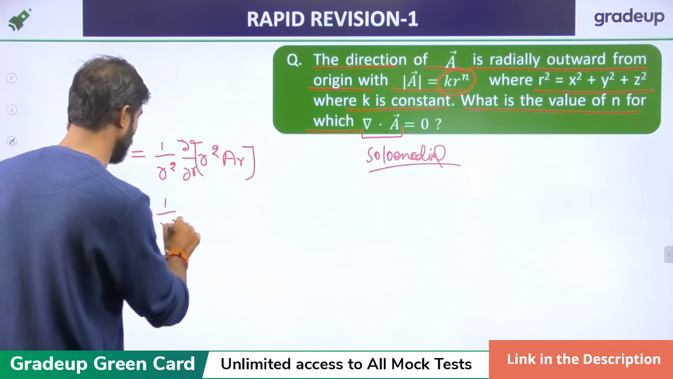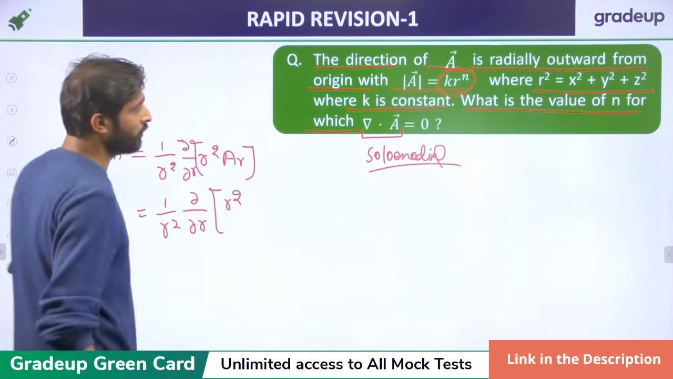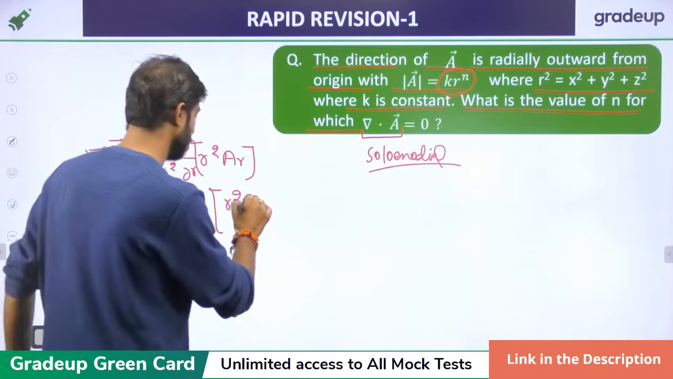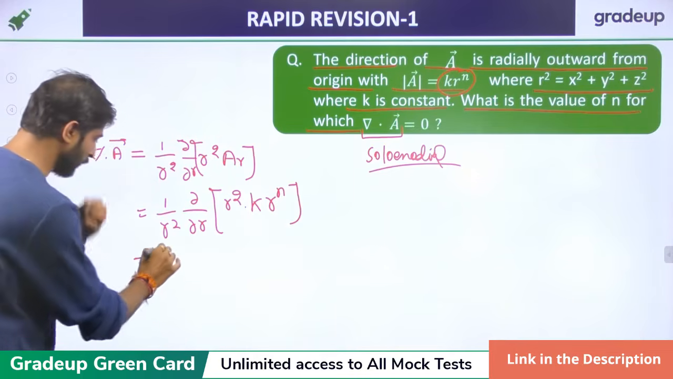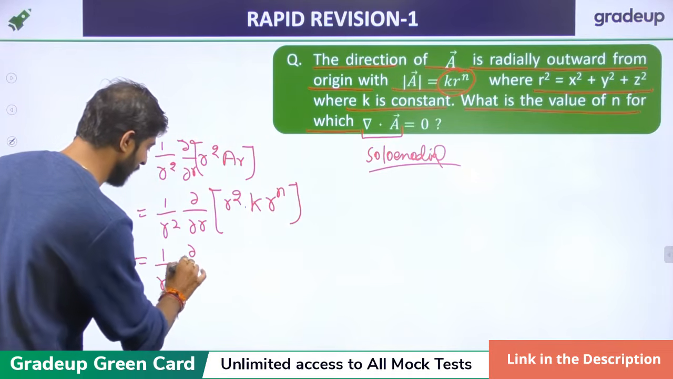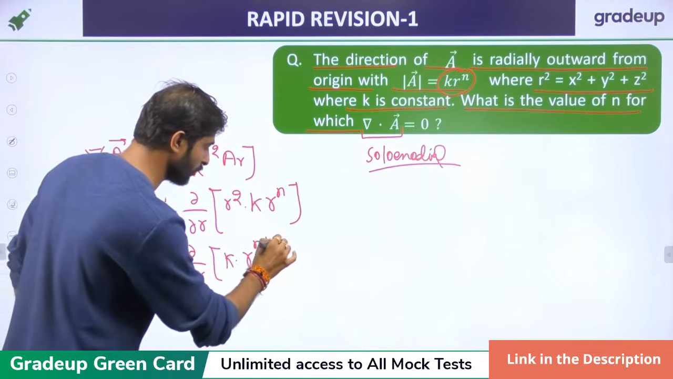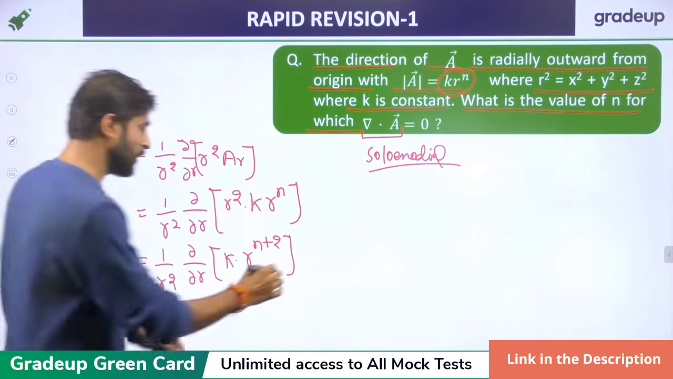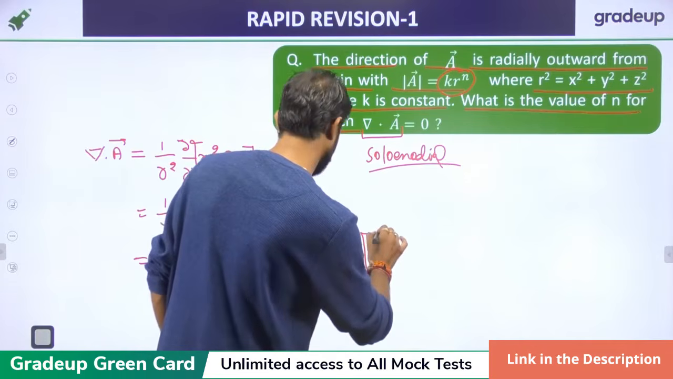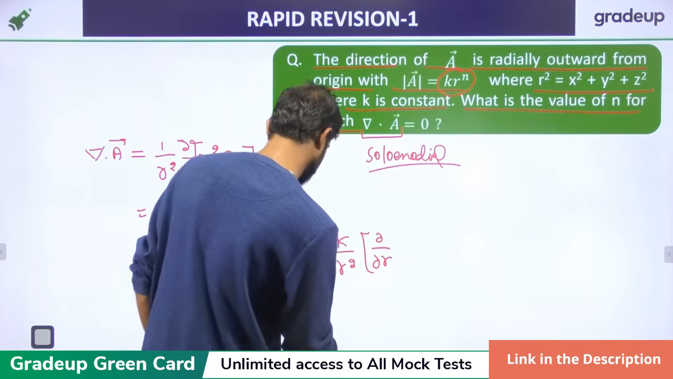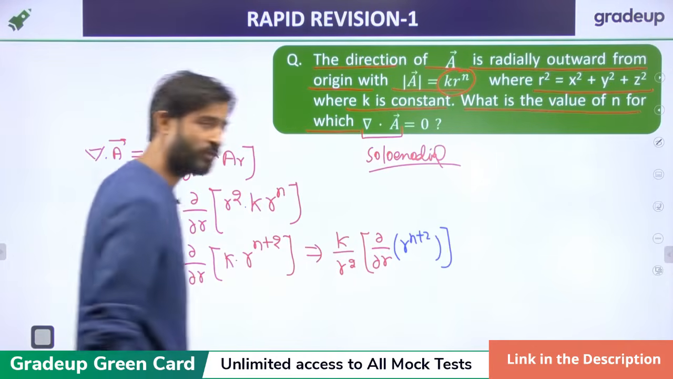Now 1 upon r square del upon del r of r square times A R. What about the value of A R? A R is just k into r raised to power n. So if we want to solve this, 1 upon r square del upon del r of k into r raised to power n plus 2. Now we can take the k outside, then it becomes k upon r square, del upon del r of the function r raised to power n plus 2, like this.